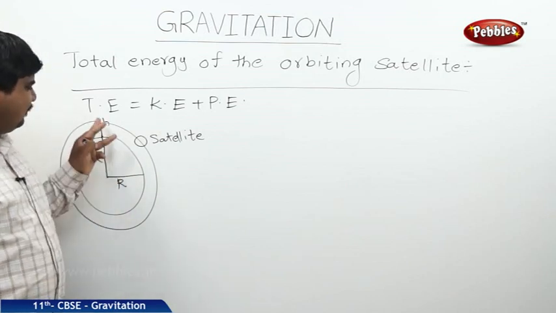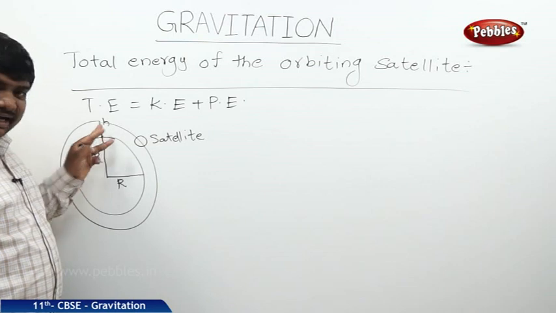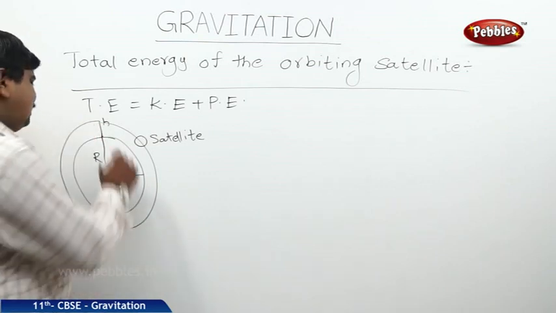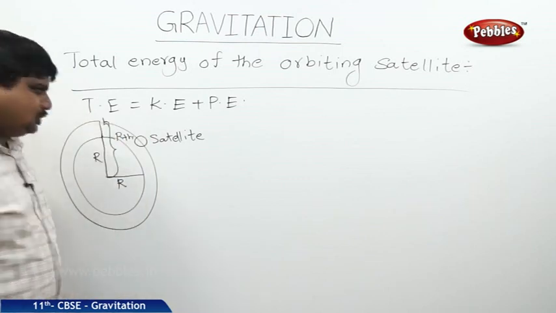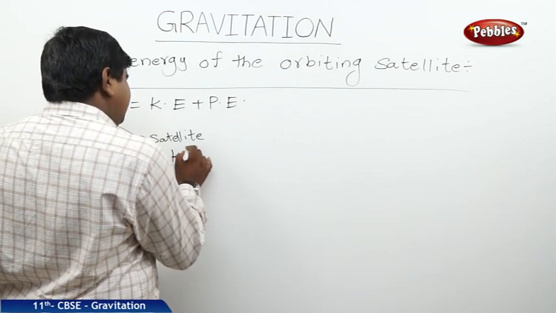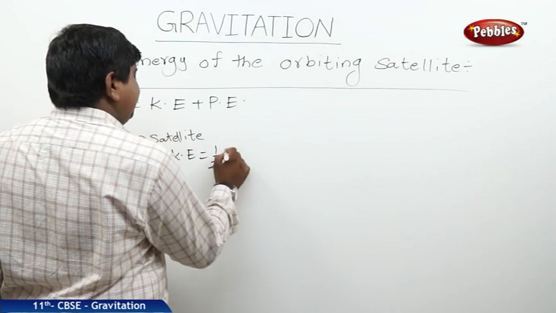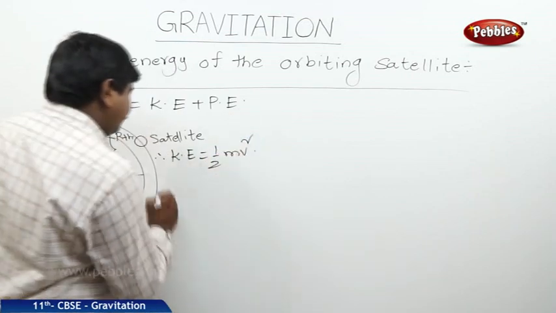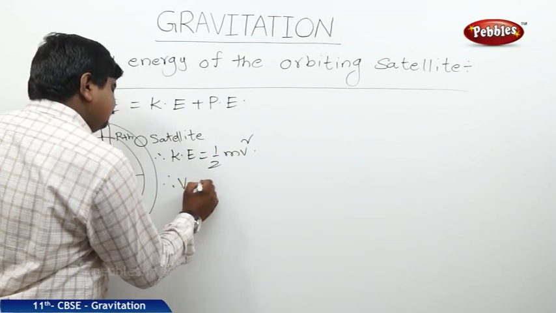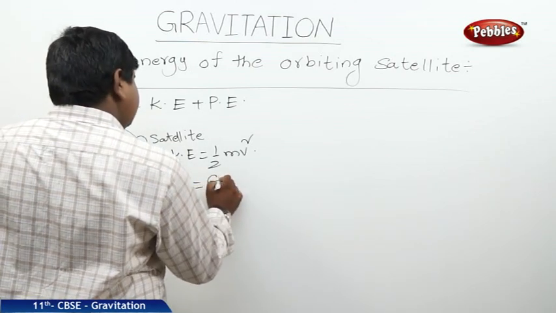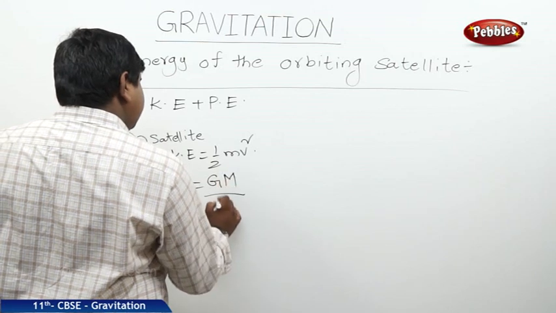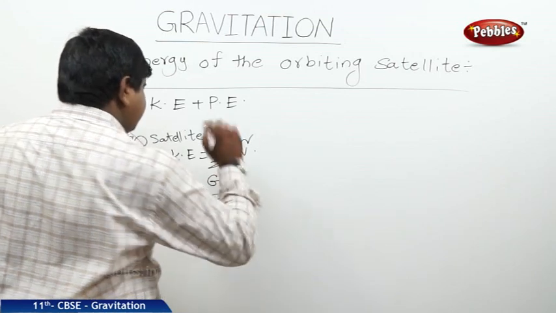So the location of the satellite from the Earth's center is r plus h. So KE is equal to half m v square, but v is nothing but v naught, the square root of G into capital M by r plus h.